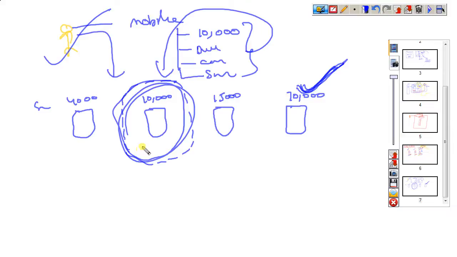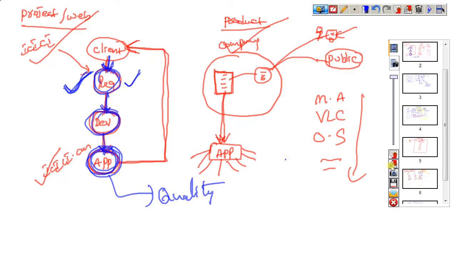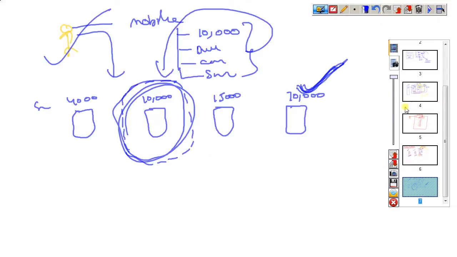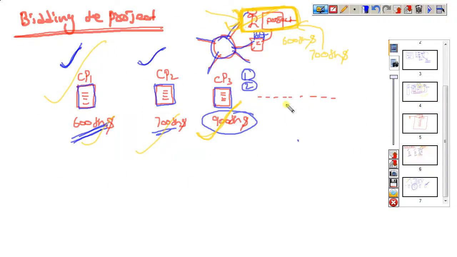In the same manner here also we need to go for the budget. First of all we need to decide the budget here. Once they have decided the budget, within that budget whichever company is giving the best quality, that company they need to choose and finalize.